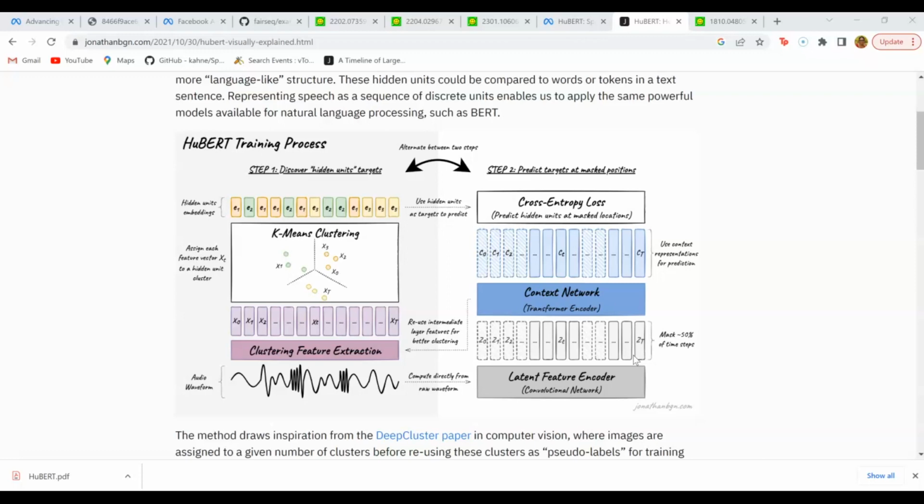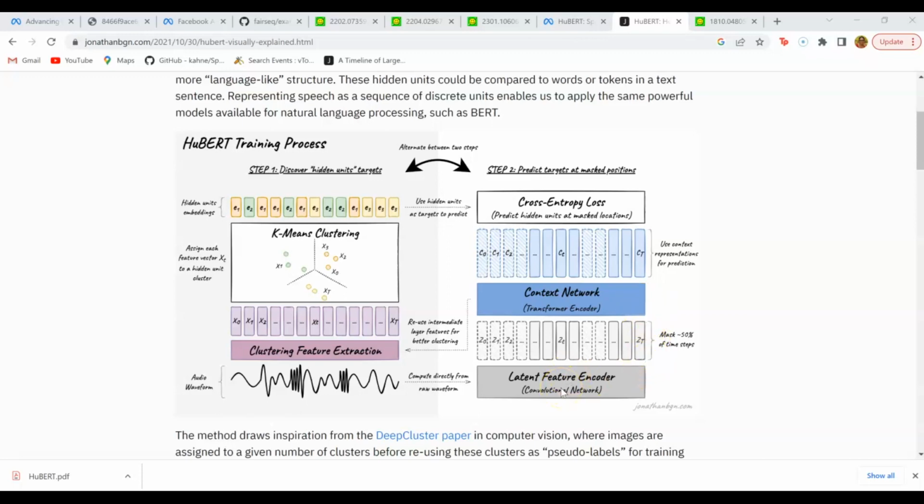Now we apply what was presented in the HuBERT model, which was called masked language modeling. What we do is, this input that goes into the BERT encoder, we mask some of these inputs, and the goal is that we train the model so that it's able to predict what was the input that was masked. Okay, so again, why do we need to do these two things?